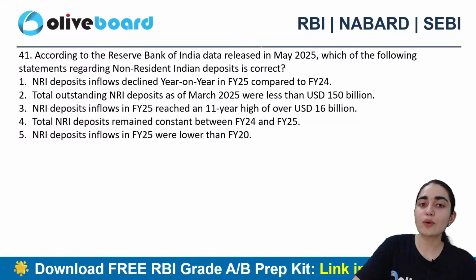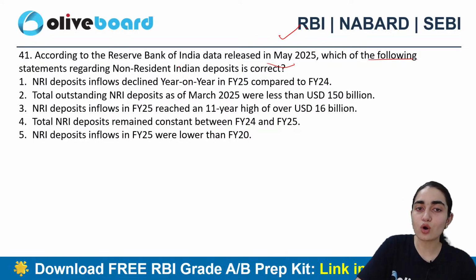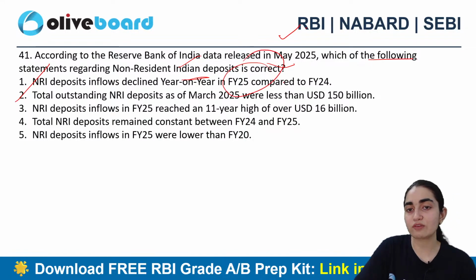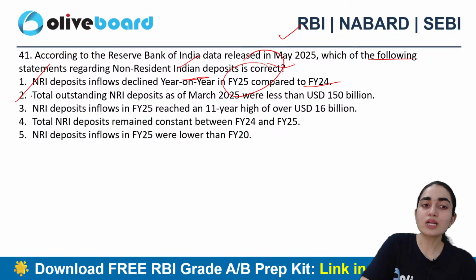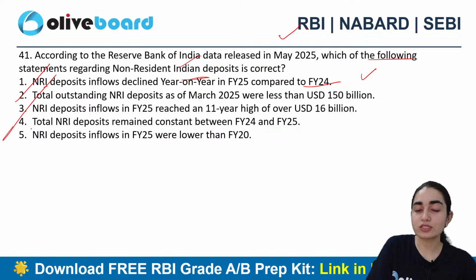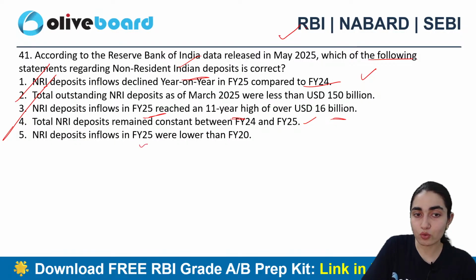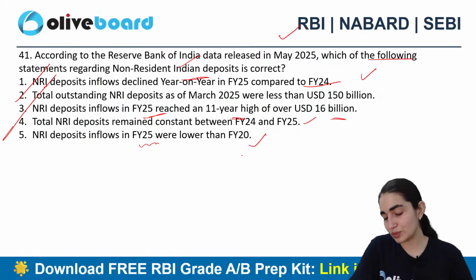Next question says, according to RBI data released in May 2025, which one of the following statements regarding non-resident Indian deposits is correct? NRI deposit inflows declined year on year in financial year 25 compared to 24. Total outstanding NRI deposits as of March 25 were less than US dollars 150 billion. The NRI deposit inflows in financial year 25 reached an 11-year high of over US dollar 16 billion. Total NRI deposits remained constant between 24-25, and NRI deposit inflows in 25 were lower than 20. Which one is the correct answer?